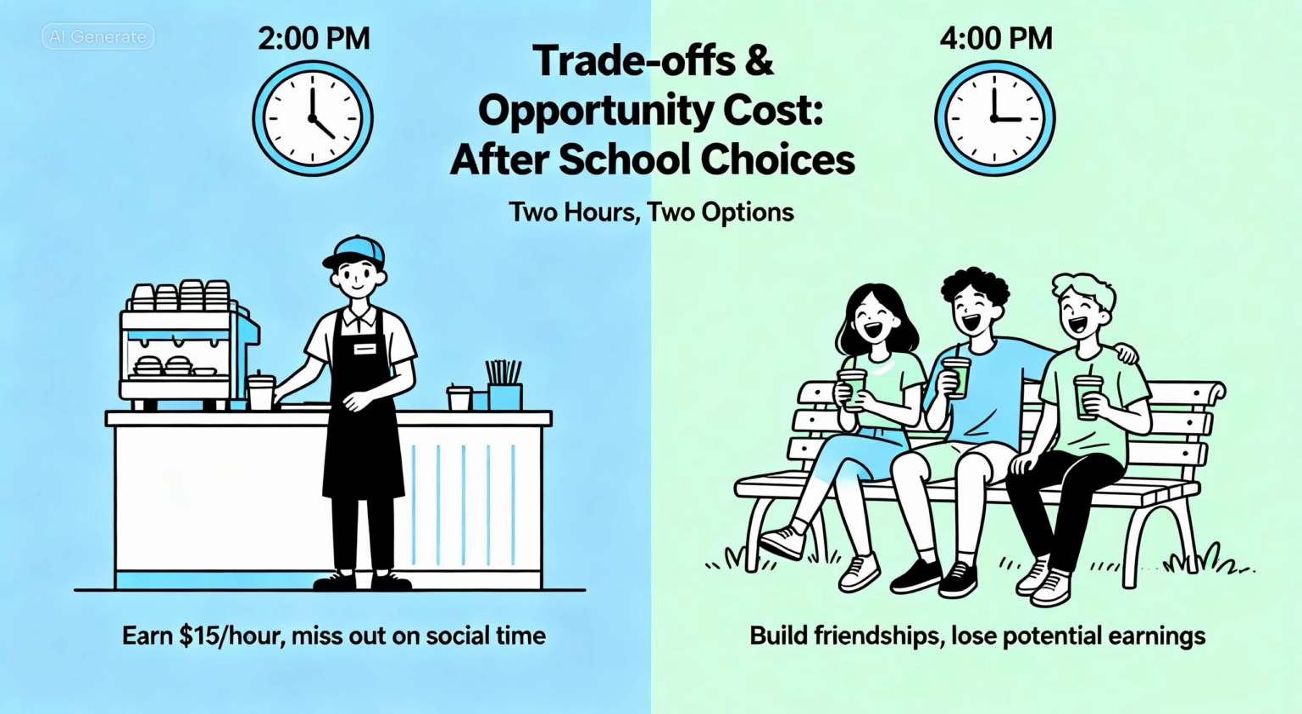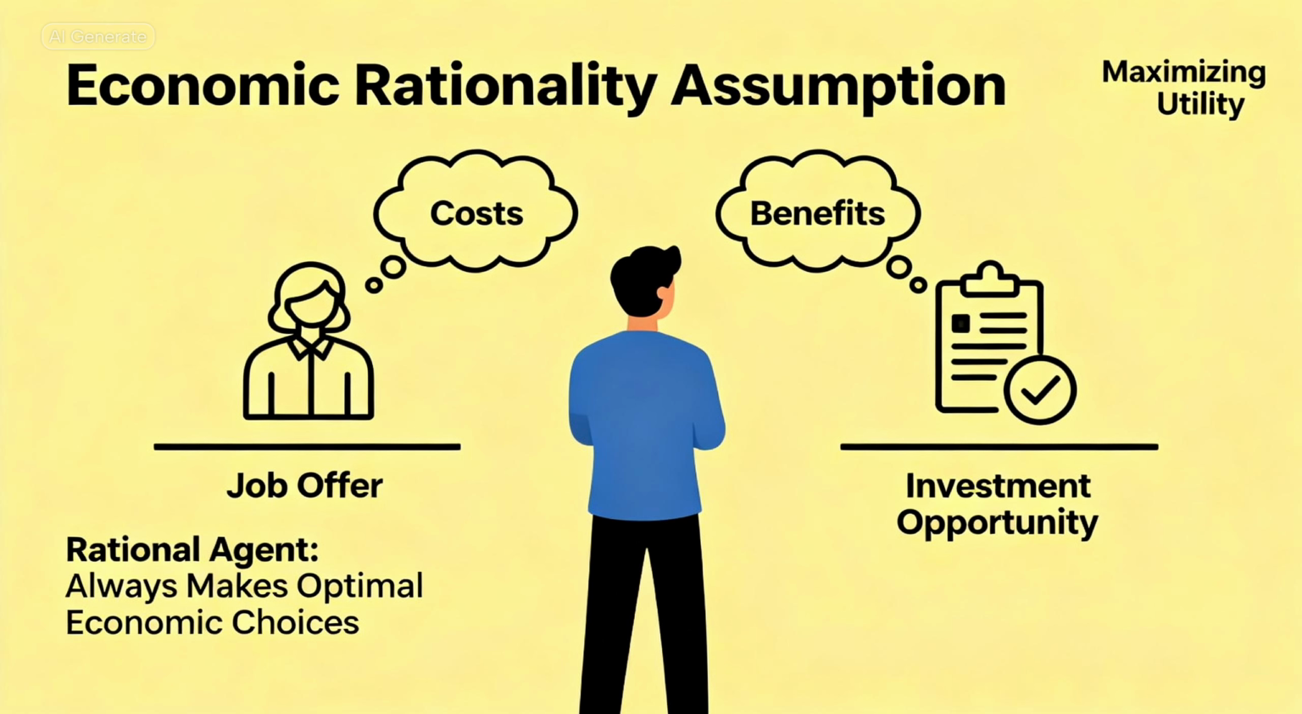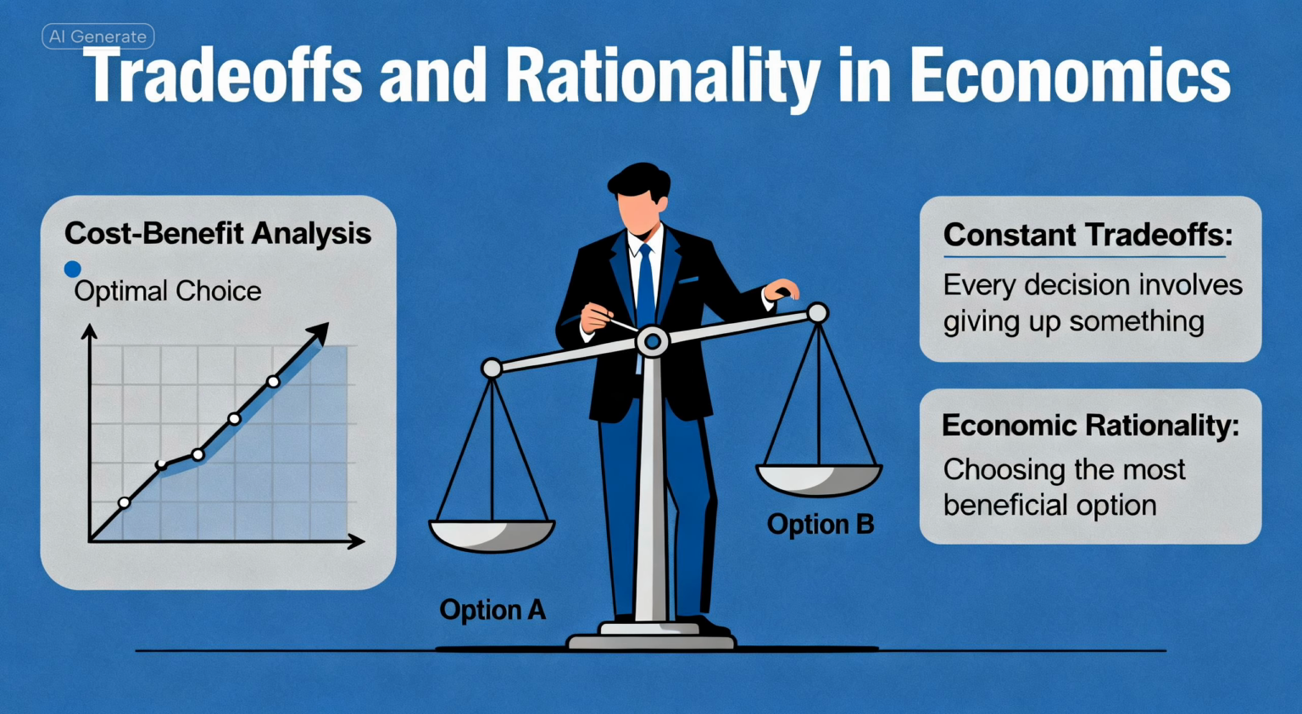Let's make this real. Suppose you have 2 hours after school. You can either work a shift at your job or hang out with your amigos. If you choose to work, your opportunity cost is the fun and relaxation you miss out on. If you choose to hang out, your opportunity cost is the money you would have earned. Economics assumes people are rational, meaning they compare costs and benefits before making their decisions. So when you decide how to spend your time or money, you're doing economics, weighing trade-offs to get the most satisfaction possible.